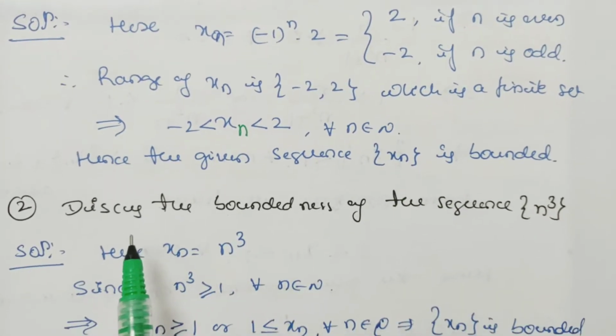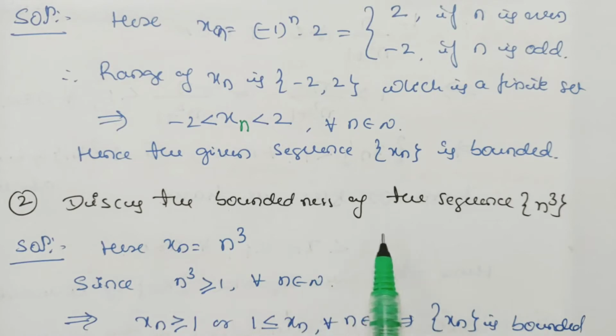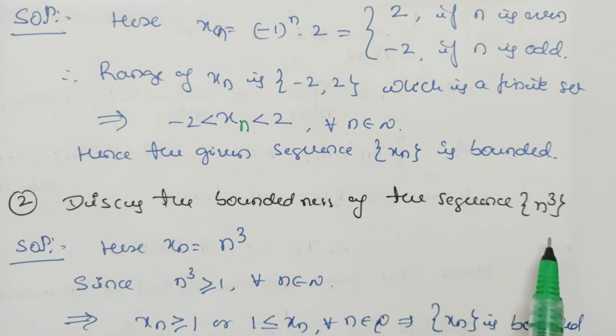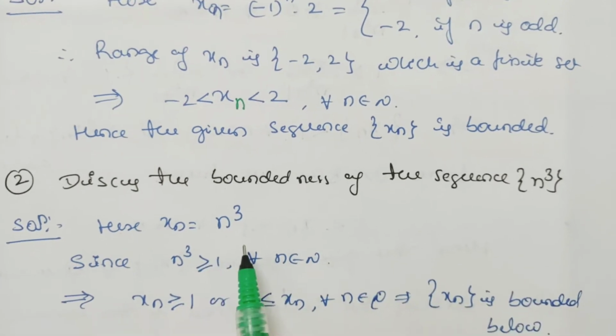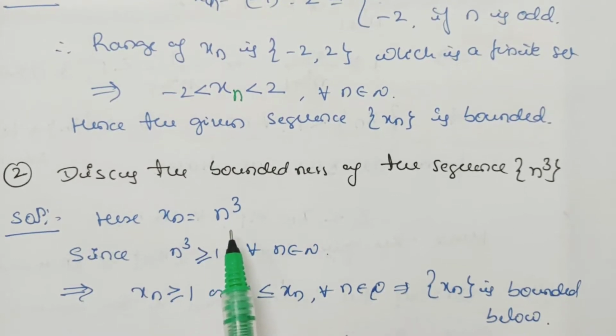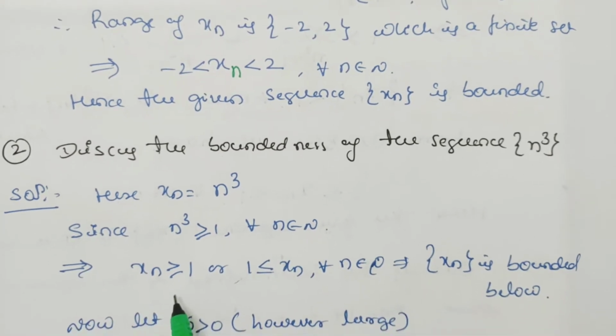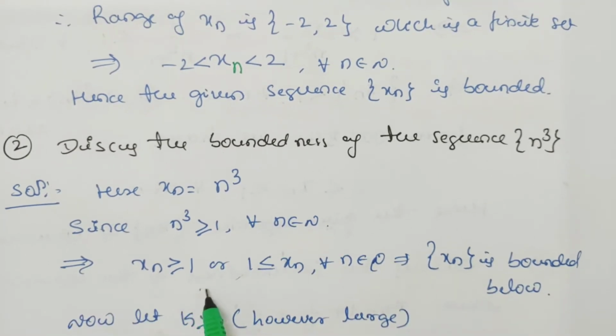Take one more example. Discuss the boundedness of the sequence n cube. Let us take xn as n cube. So we know here n belongs to N, the natural numbers. So this n cube is always greater than or equal to 1. If n is equal to 1, its value is 1, and if n is 2, 3, etc., its value is greater than 1.